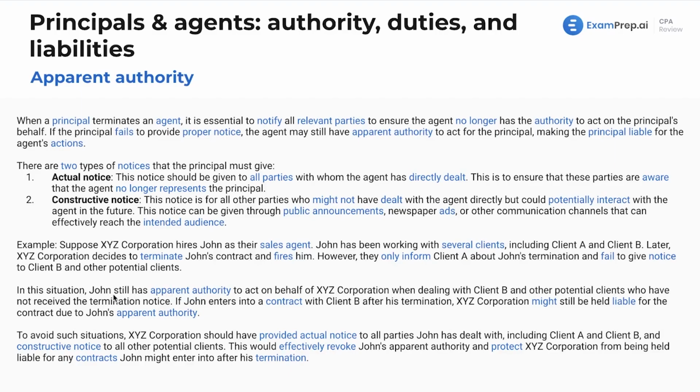But there not really would be questions talking about John being on the firing line with that. And other potential clients who have not received the termination notice, if John enters into a contract with client B after the termination, this XYZ Corporation might still be held liable for the contract because John still had apparent authority facing client B. Now, to avoid all these situations, XYZ should have provided actual notice to all parties that John's dealt with, including client A, B, and constructive notice to all other potential clients.